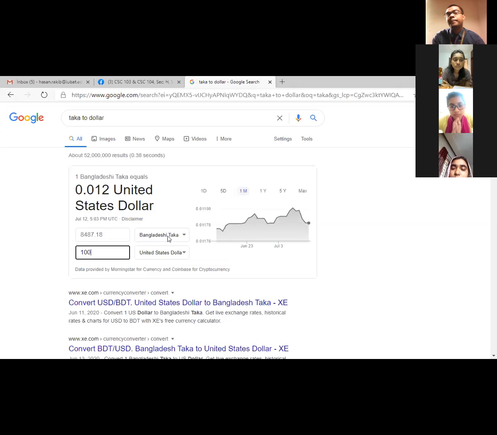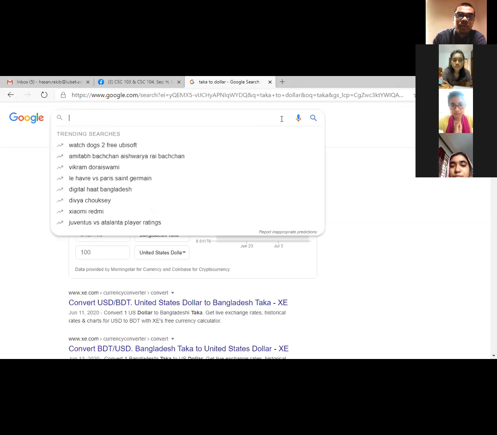You can use some converter like Celsius to Fahrenheit. You can also use centimeter to feet. This type of converter you can easily make. This type of calculation you can easily do. So this is called nothing but your quick search. So you guys are clear about it, isn't it? How we can do quick search. Okay, all right.